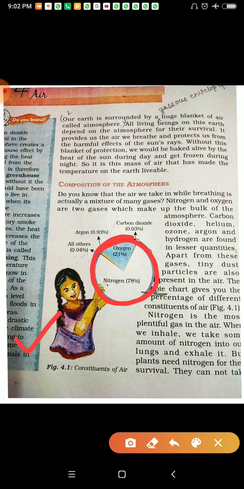If you are able to draw the picture of the girl, you can. Otherwise this pie diagram you will make and color it accordingly. Nitrogen you can show in green, oxygen in blue, and let this one stay orange. So you will show three colors, and you can make it beautiful, whatever the structure given here, and you can show the girl.